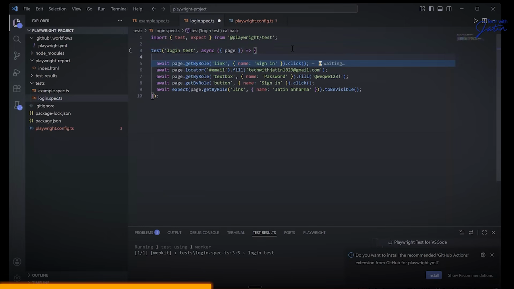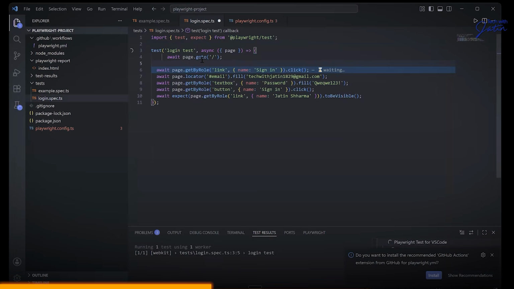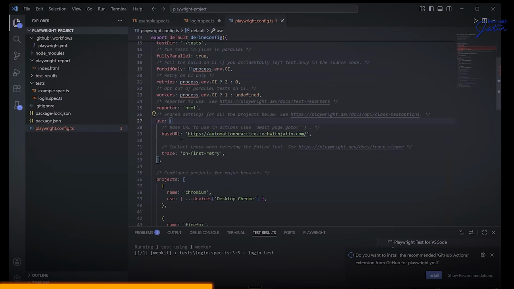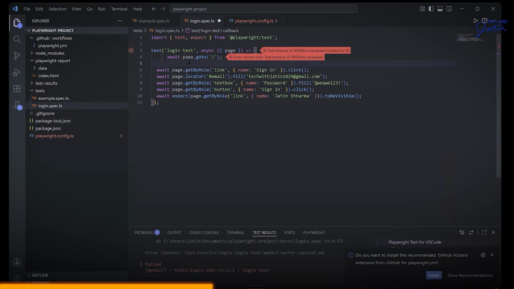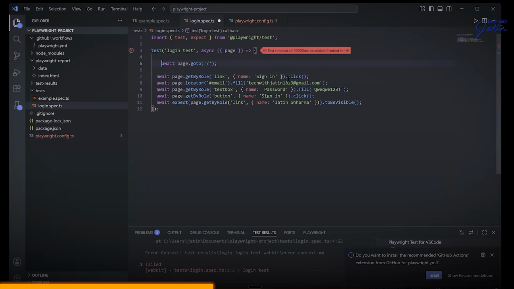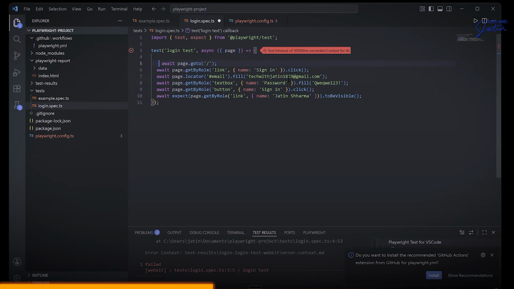So I need to paste this line. What page.goto is going to do, the future append, it's empty, nothing is there over here. But from the playwright.config.ts, it is going to pick up the automation practice.tech with Jatin. So even if you put it over here, you can't remove this particular line. I hope this part makes sense to everyone. So this is also something which you can't really remove as of now. At least something which we have done is we have removed that hard coding of the URL.